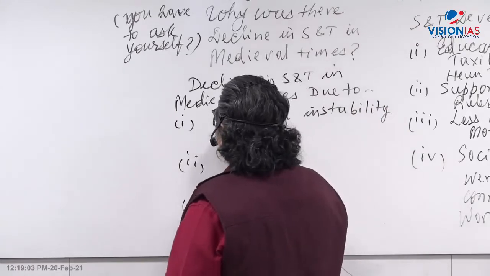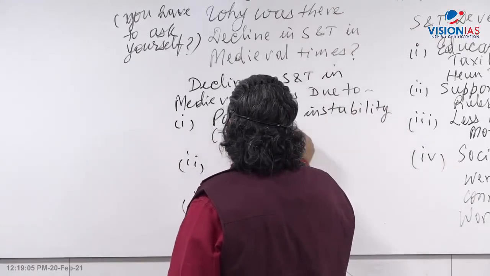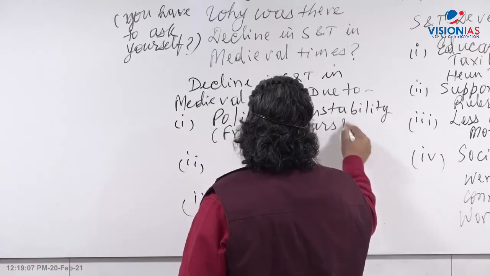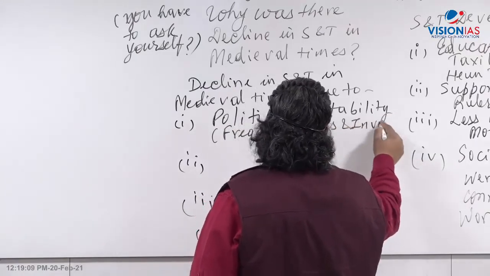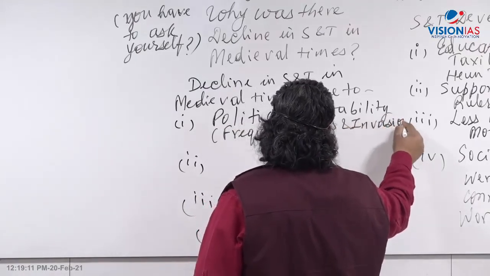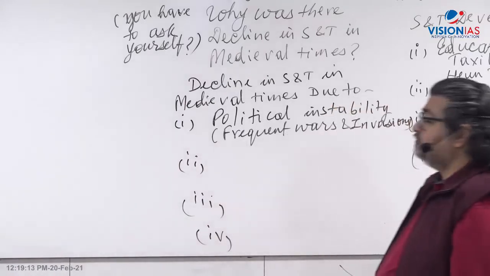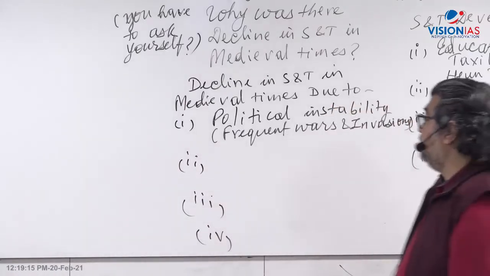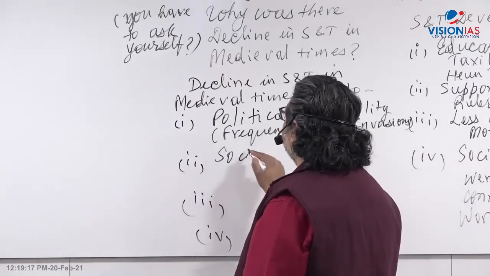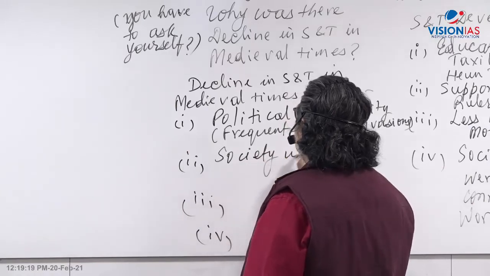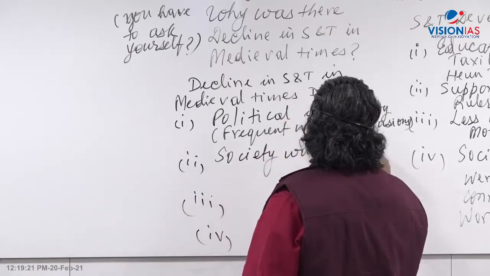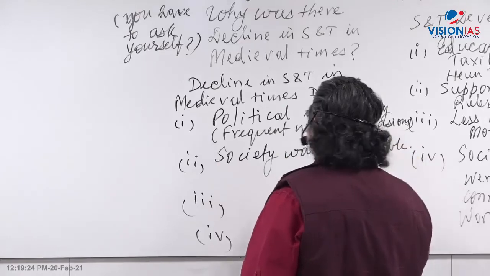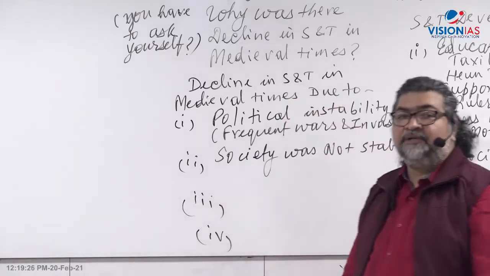Frequent wars and invasions. Foreign invaders came to India. Society was not stable, right? There was a lack of stability in the society.